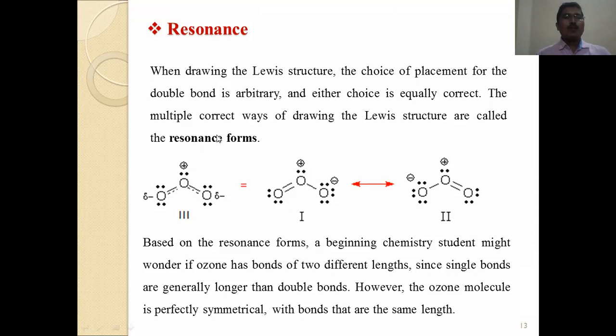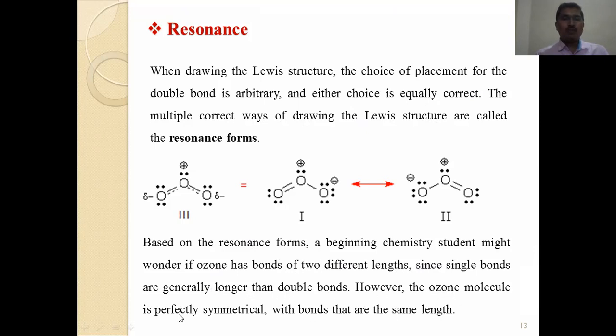Now we can see that when drawing the Lewis structure, the choice of the placement of the double bond is arbitrary, and either choice is equally correct. The multiple correct ways of drawing the Lewis structures are called resonance forms. Based on the resonance forms, beginning chemistry students might wonder if ozone has bonds of two different lengths, since single bonds are generally longer than double bonds.